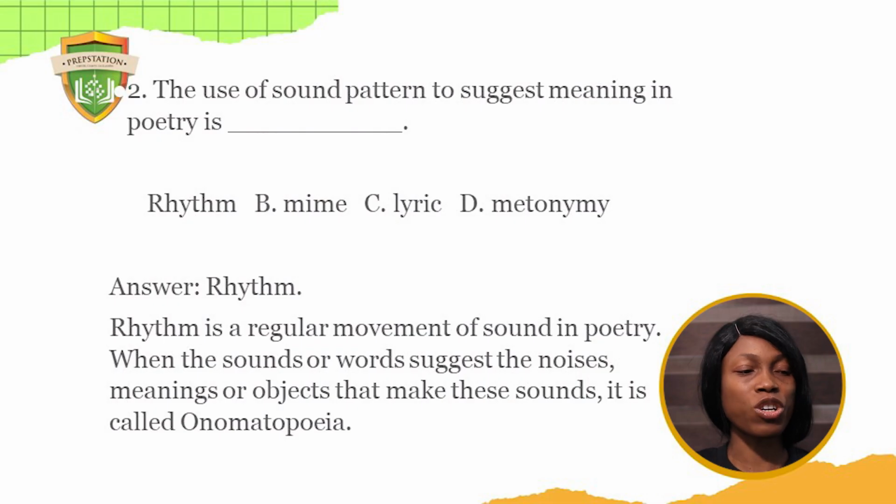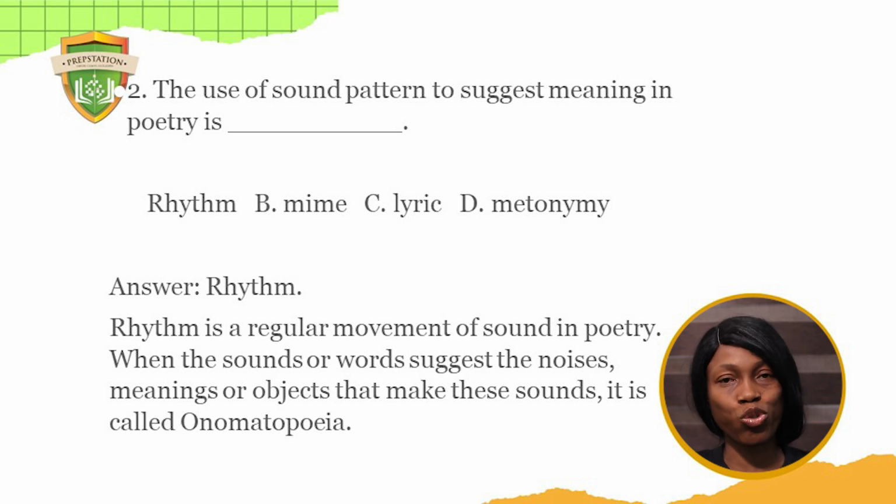Metonymy is a figure of speech where a part represents a whole, which is kind of similar to synecdoche. So it's rhyme. Rhyme is the regular movement of sound in poetry. When the sounds or words suggest the noises, meaning, or objects that make these sounds, you say it's an onomatopoeia. But rhyme has to do with the regular movement of sounds in poetry. And a factor that examines the regular movement of sound is the meter, where you look at the stressed and